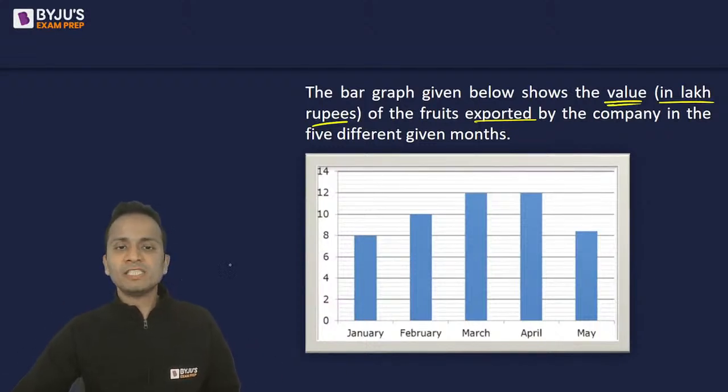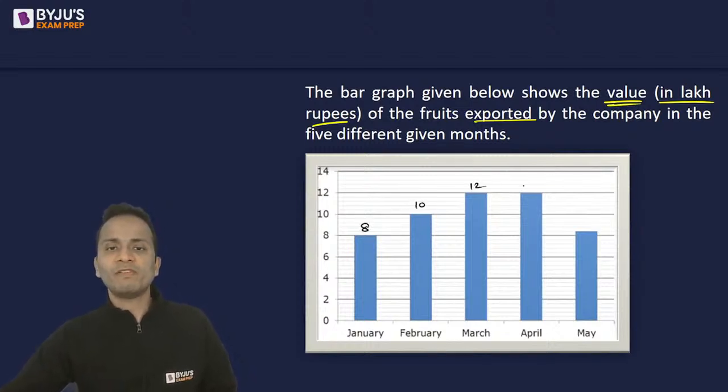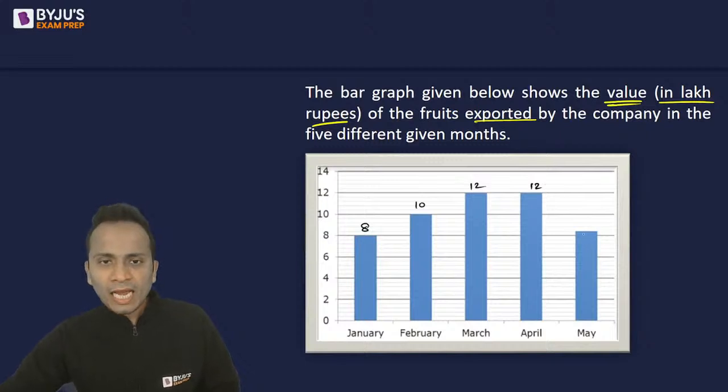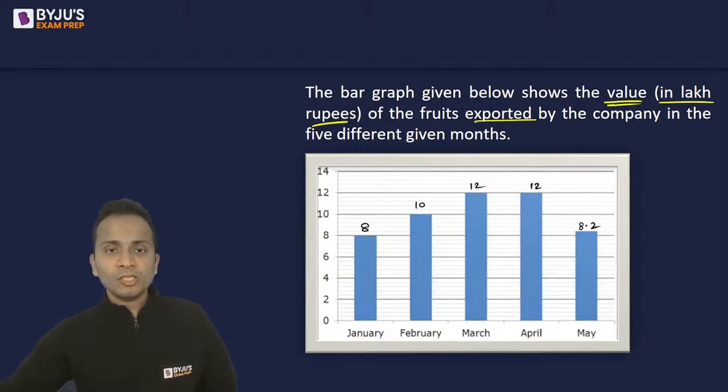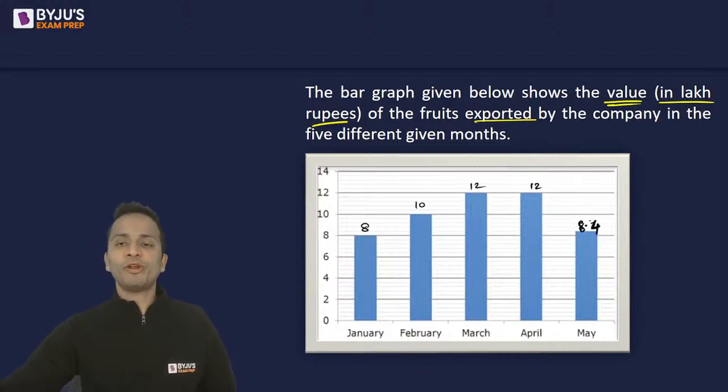Again, the second graph is easily readable. First one is 8 lakhs, then 10 lakhs, 12 lakhs, 12 lakhs, and this is slightly above 8. No, it's not 8.2. This is divided in 5 parts, so it will be 8.4. So the last value is 8.4. Be careful, 8.4 lakhs. Done? Okay, it's simple. Let's move ahead.